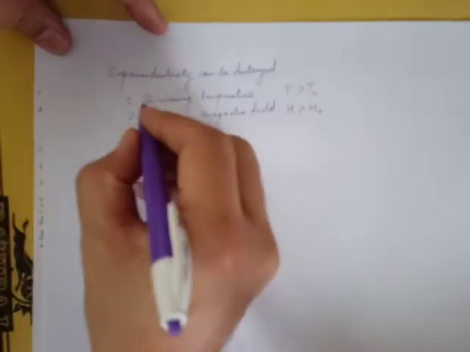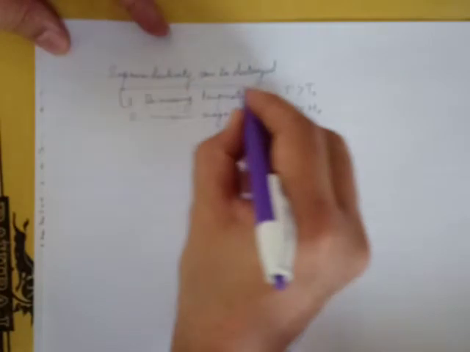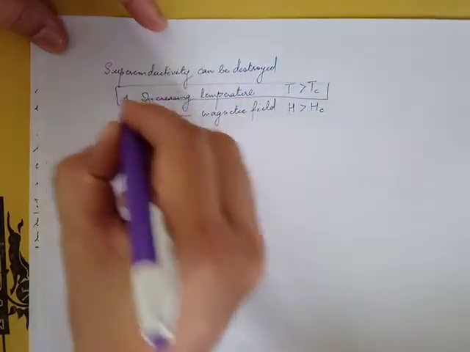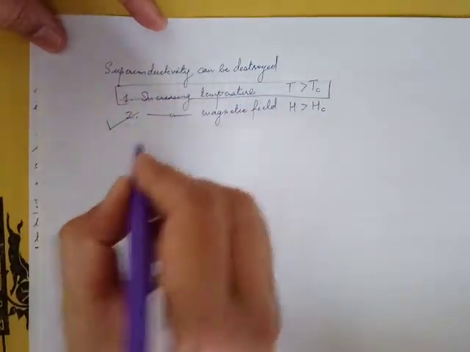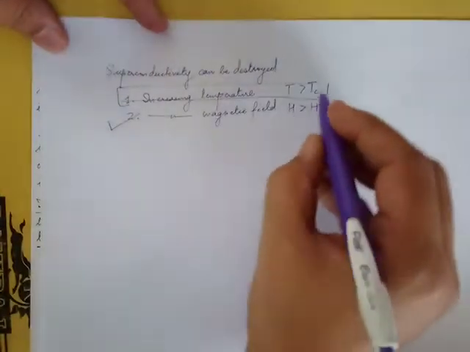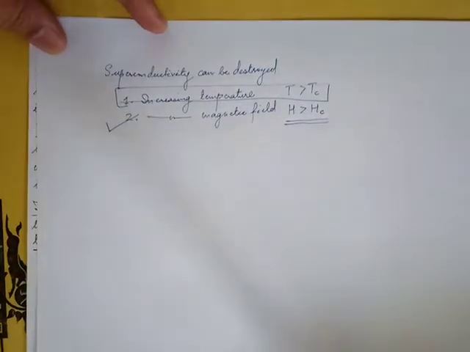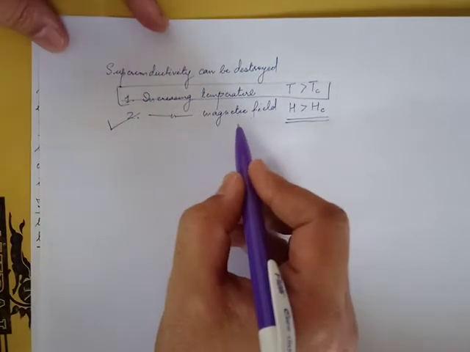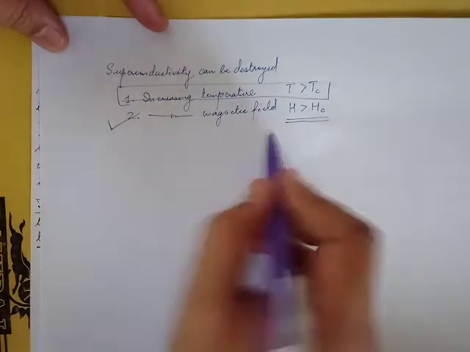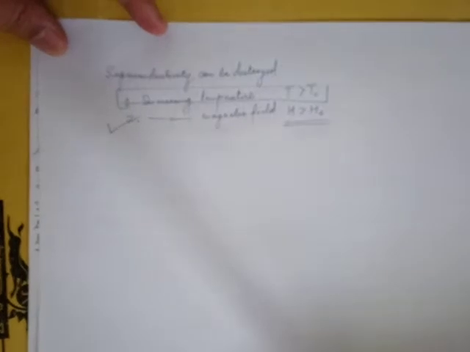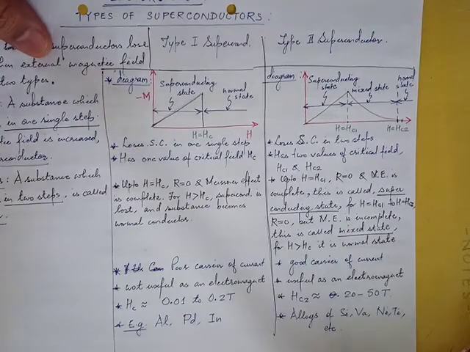Now forget for the moment about this first factor. Let us concentrate on the second case, destroying superconductivity by increasing external magnetic field. Based on this second case, there are two types that are defined. So let us see these types one by one.